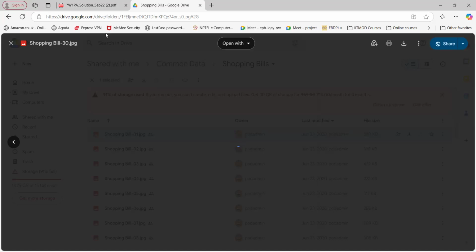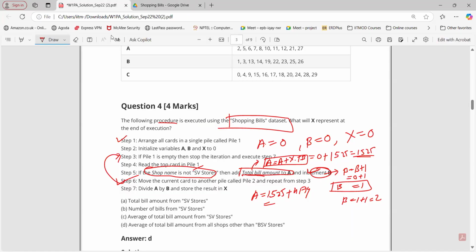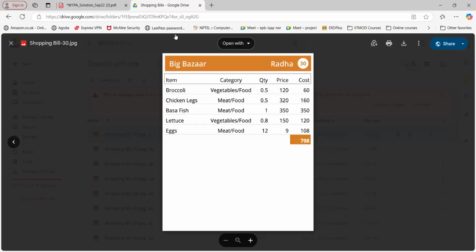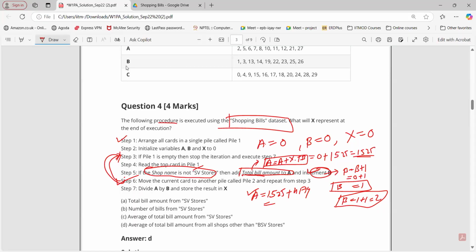So once I complete all the 30 cards like this, and I sum the total bill amount in A and count B here, what do I need to do at step number 3? When I reach card number 30 here, this particular condition will become true because now my pile is empty. Now I will stop the iteration and execute step number 7. So what is step 7 here? Divide A by B and store the result in X. What does this mean? Mathematically, X equals A divided by B.